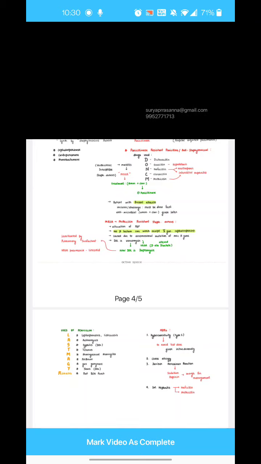And that's the reason these cell wall synthesis inhibitors are going to kill the bacteria. That's why they are called bactericidal. So usually the drugs which affect the cell wall are bactericidal, and this is how they work. They inhibit the proper formation of the bacterial cell wall, and now the cell wall is weak when there is multiplication, and that will rupture, and immediately what you see is the cidal action of the drug.